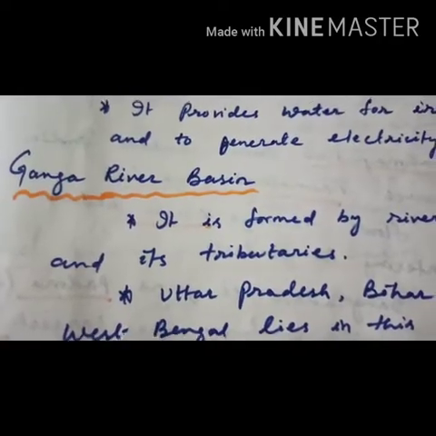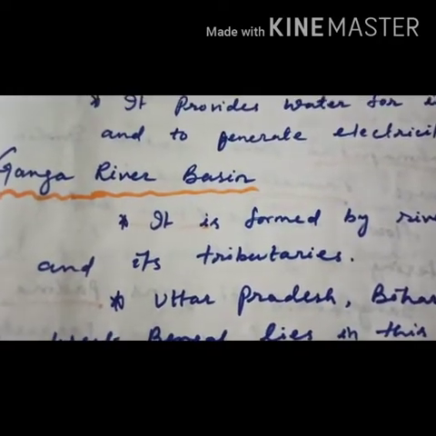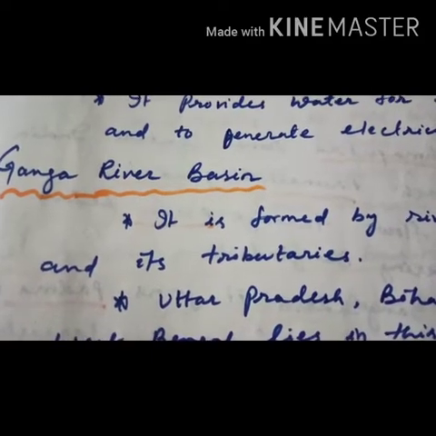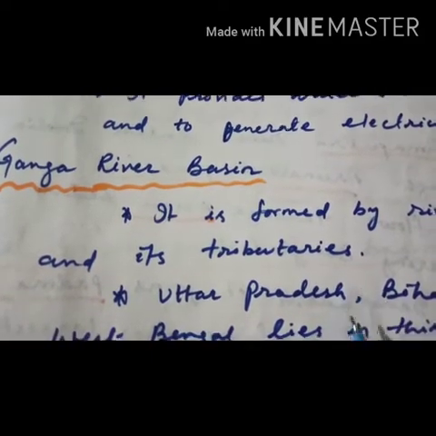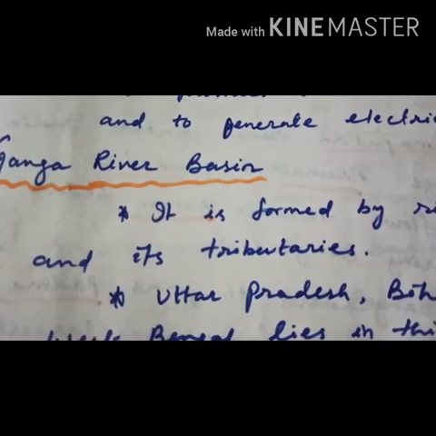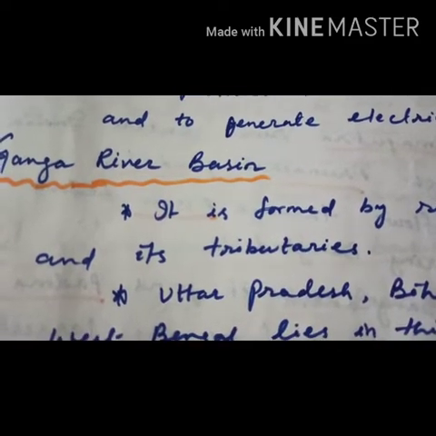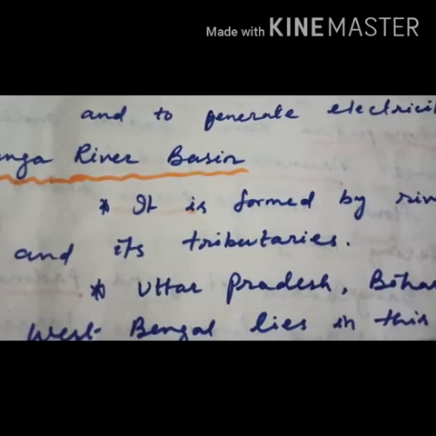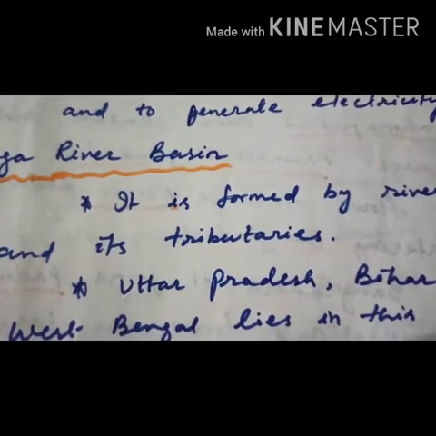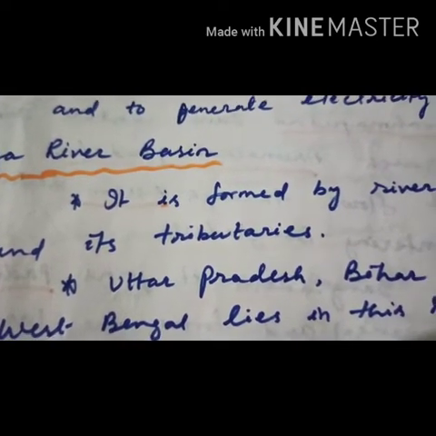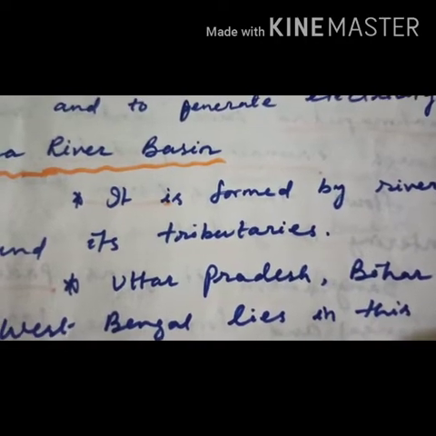Now children, let us discuss the Ganga River Basin. It is formed by river Ganga and its tributaries. Uttar Pradesh, Bihar and West Bengal lie in this river basin. The Ganga originates from Gangotri Glacier and flows at a high speed down the mountain slopes.